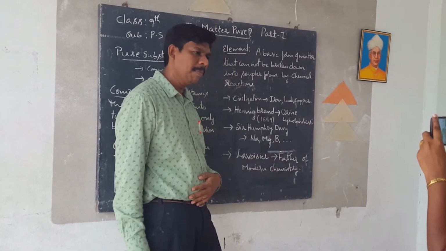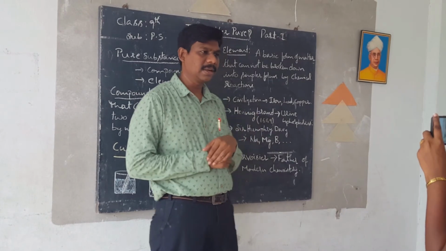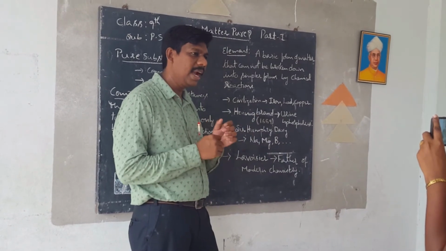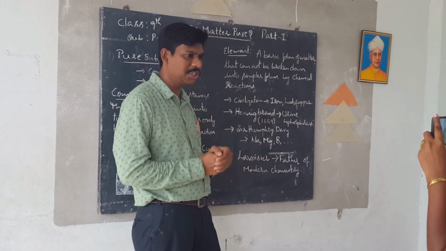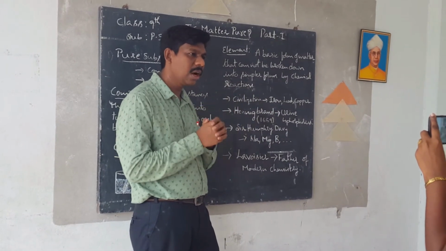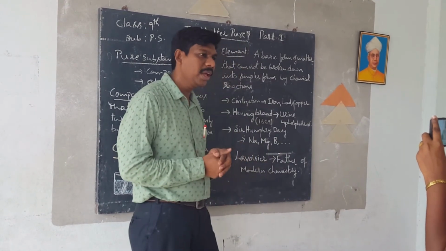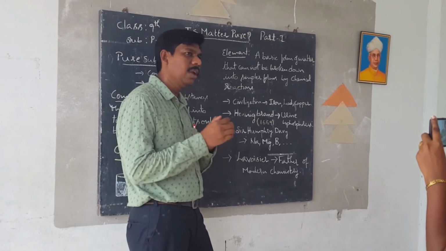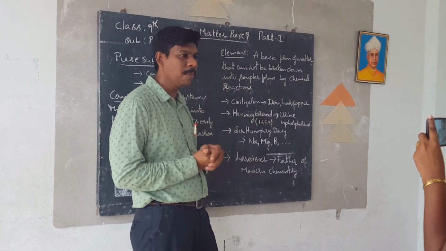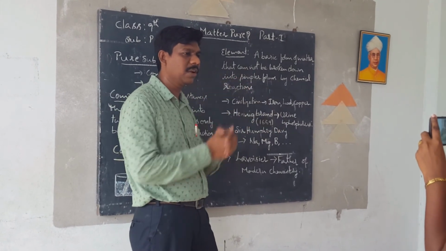And you know one more person, Lavoisier. Who is that? Antoine Lavoisier. He made a great contribution to chemistry, and he is also called the father of modern chemistry. Why? He gave the law of conservation of mass, and he was the first one to give a perfect definition for an element.